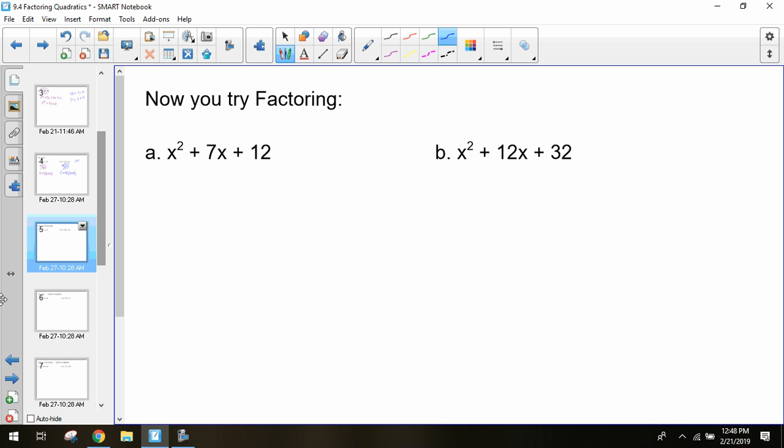So we're trying to think of two numbers that multiply to get your last number, 12. So 3 times 4 equals 12, 3 plus 4 equals 7. So 6 times 6.